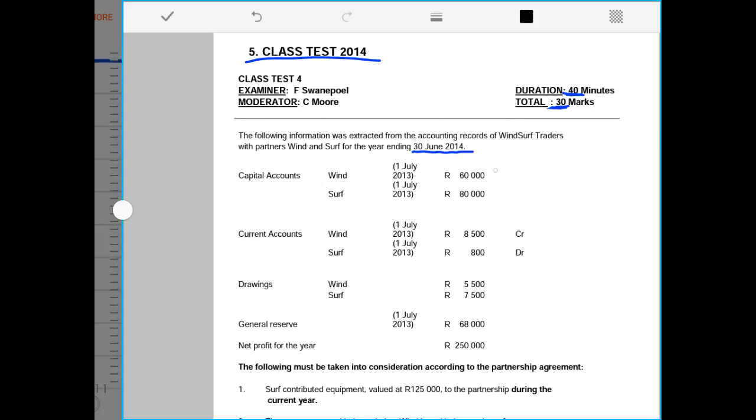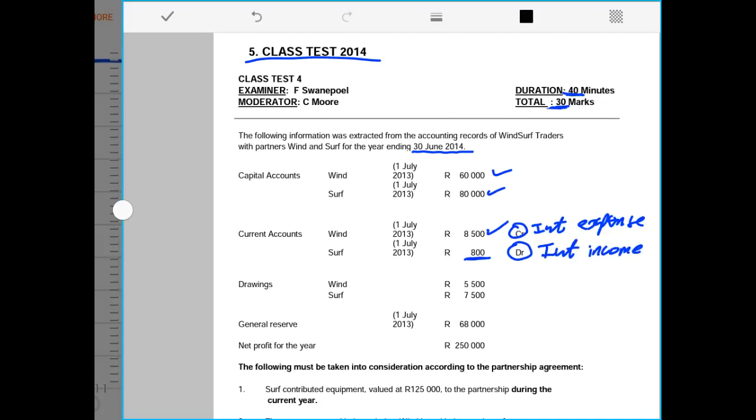Capital account for Wind is 60,000, for Surf is 80,000 rands. Current account for Wind is 8,500 and it has a credit balance, and current account for Surf is 800 rands and it has a debit balance. That means interest that will be received here in the current account of Wind will be interest expense. That means the partnership will have to pay interest, and the interest here will be interest income,